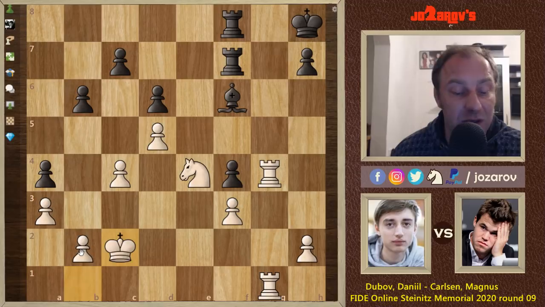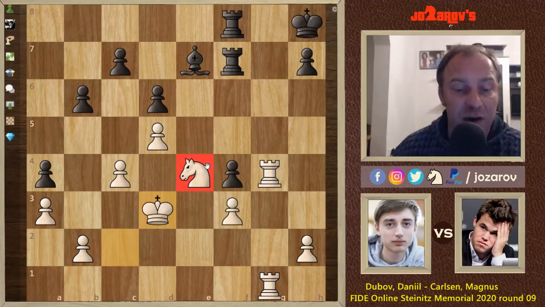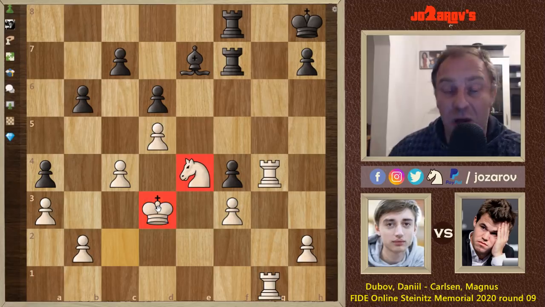We have b6, king to c2, we have bishop to e7, and now king to d3. You see how this knight is a very nice protective piece. Simply, it's very easy for us now to find really the best square for the pieces. We are now in an endgame stage, so it means you should play very active with your king.